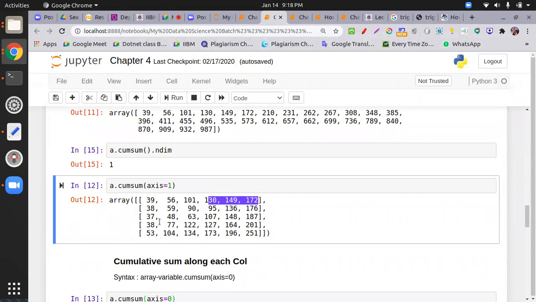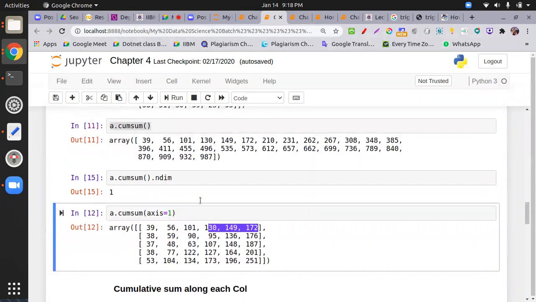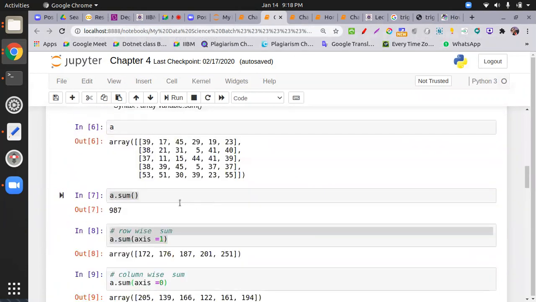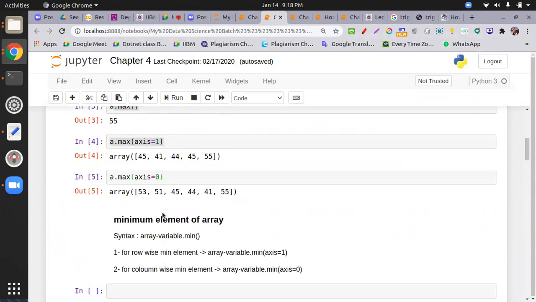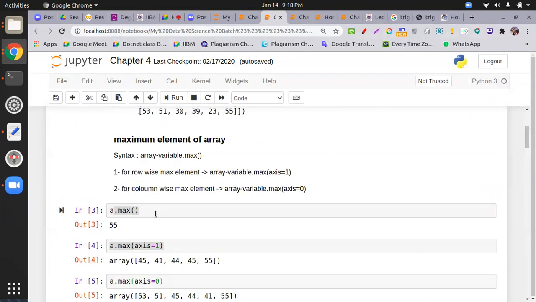Actually, axis plays a role in minimum and maximum too. When you calculate the minimum and maximum value, you can also find it with axis equal to 1 and 0, because this axis concept carries on in pandas. Pandas also uses axis equal to 0 and 1, so we will coordinate these things in pandas as well.